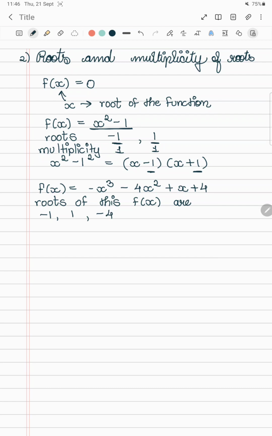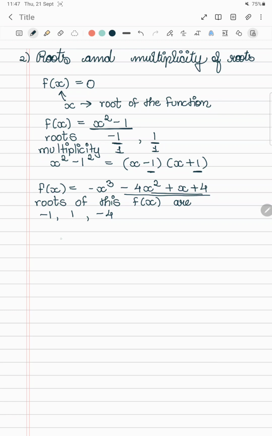To find the roots of any function, you should try values of x so that we get the function's value as 0. Now we will factorize this equation by synthetic division. Hope you know how to do it.